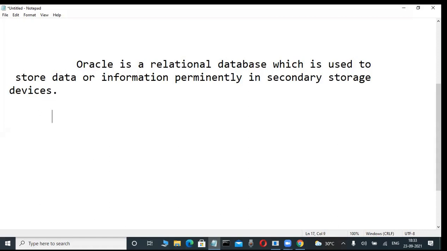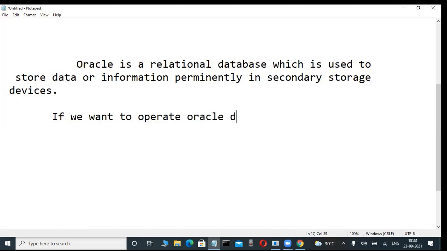Next paragraph, write it. If you want to operate, we are also performing operations. If you want to operate an Oracle database, what is a database, we will see later.